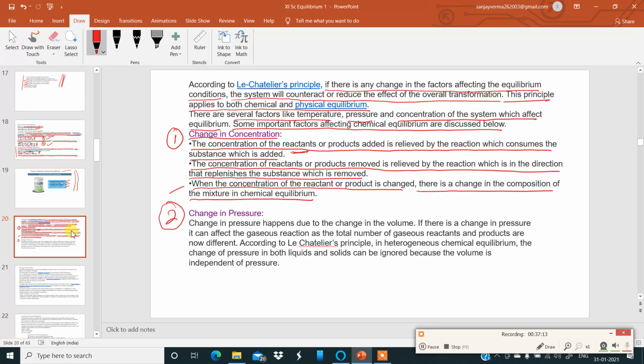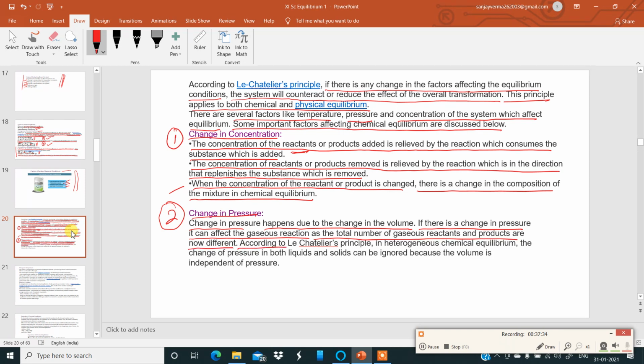Then change in pressure. Change in pressure happens due to change in the volume. Volume and pressure are related according to the gas law. If there is a change in pressure, it can affect the gaseous reaction as the total number of gaseous reactants and products are now different.